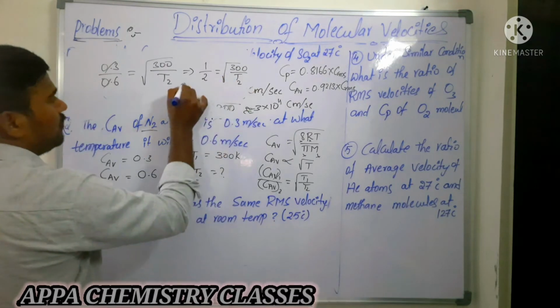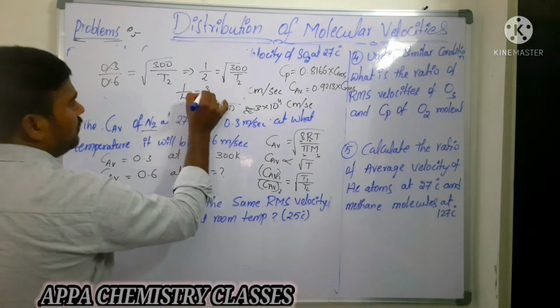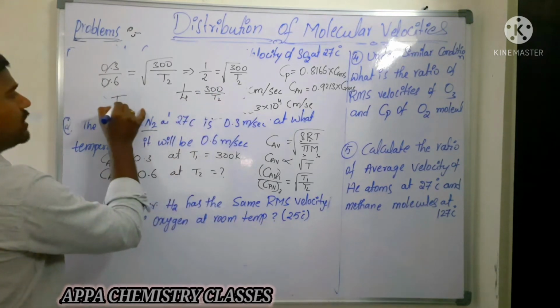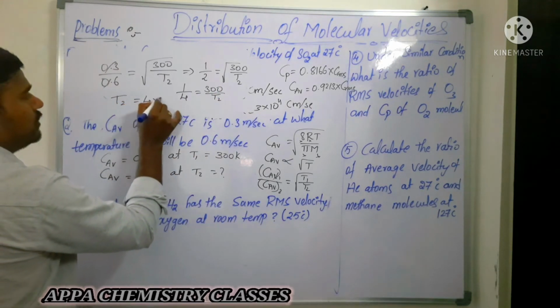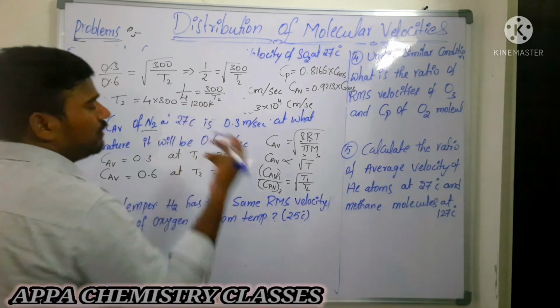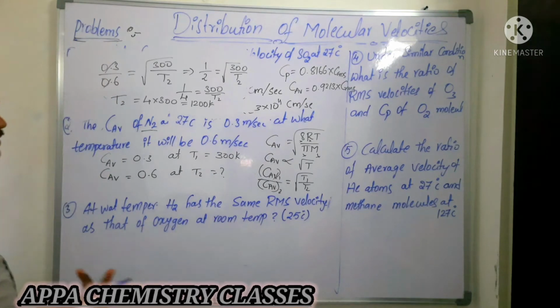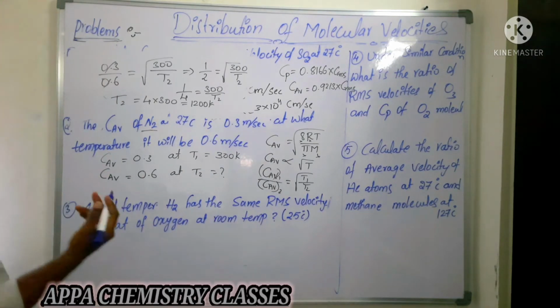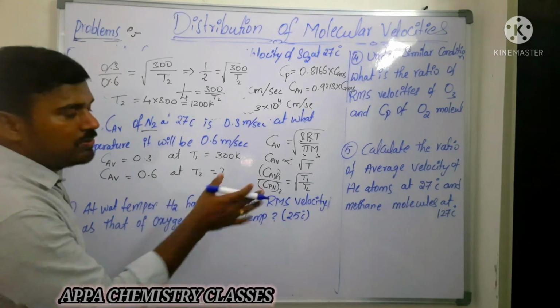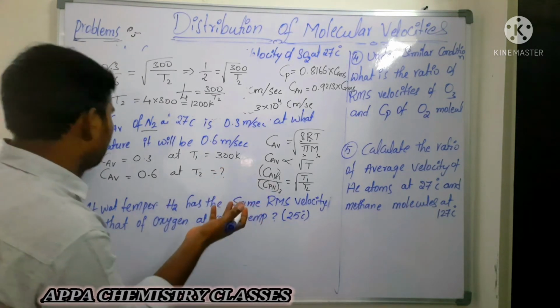Squaring on both sides, 1 by 4 is equal to 300 by T2. So T2 is equal to 4 into 300, that is 1200 Kelvin. You can convert into degree Celsius if they are asking in degree Celsius. I think this one is clear. Is that clear? That is how to give the relation between molecular velocity and temperature.